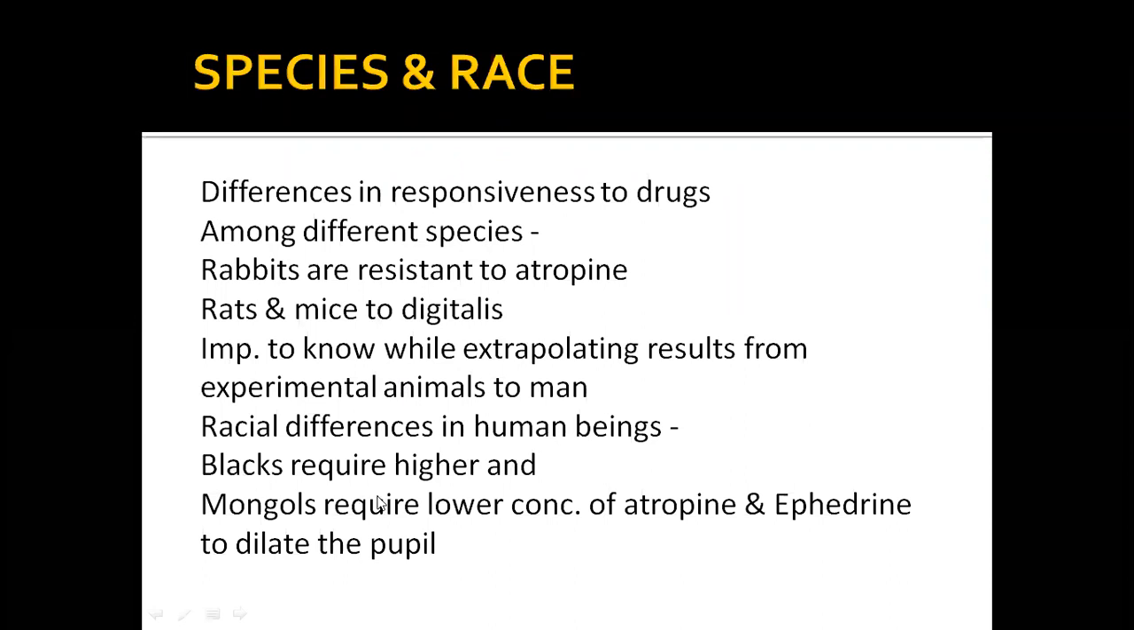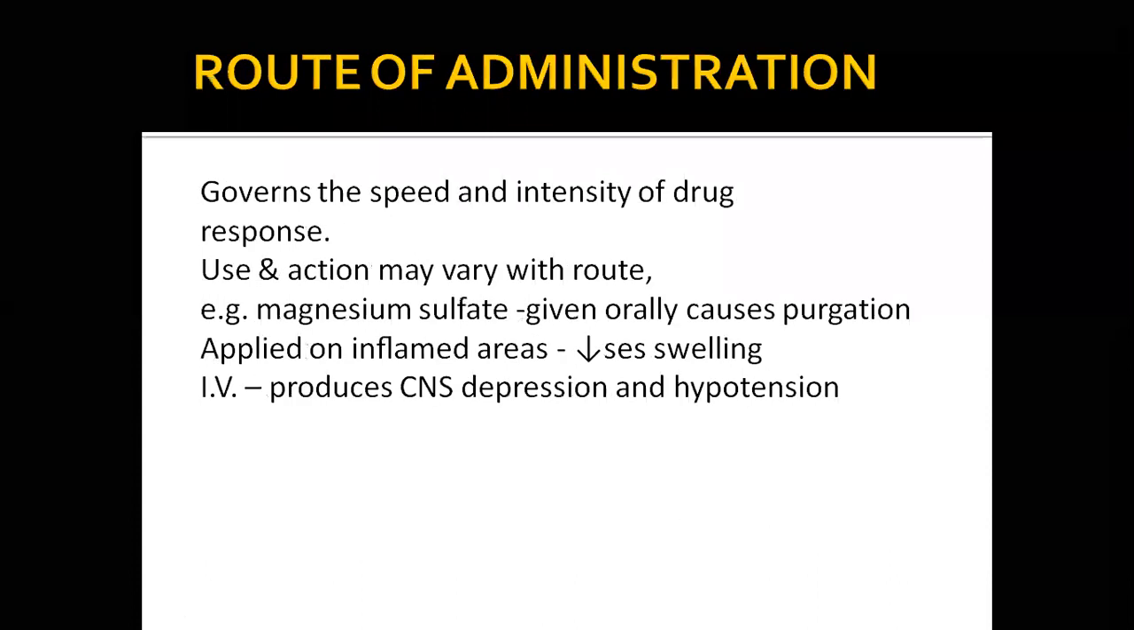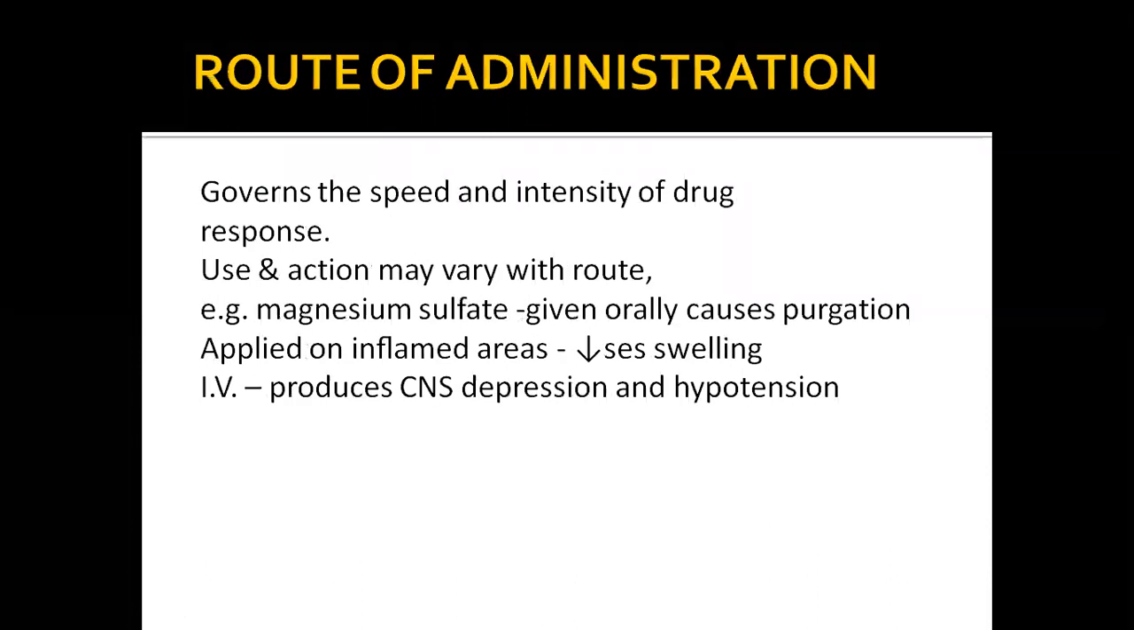Okay. So here blacks require higher doses of drugs, maybe antihypertensives, all these things. Mongols require lower concentrations of atropine and ephedrine to dilate the pupil. So all such changes are seen. So route of administration, we already have discussed this in the kinetic classes, what happens by various routes.